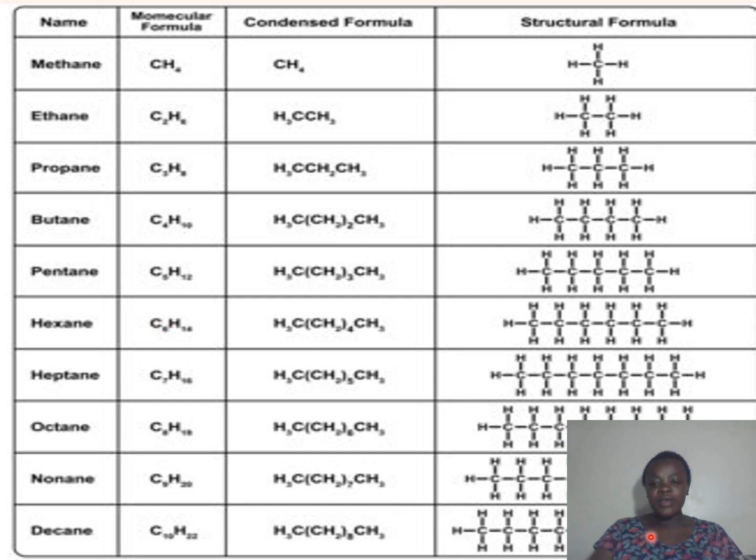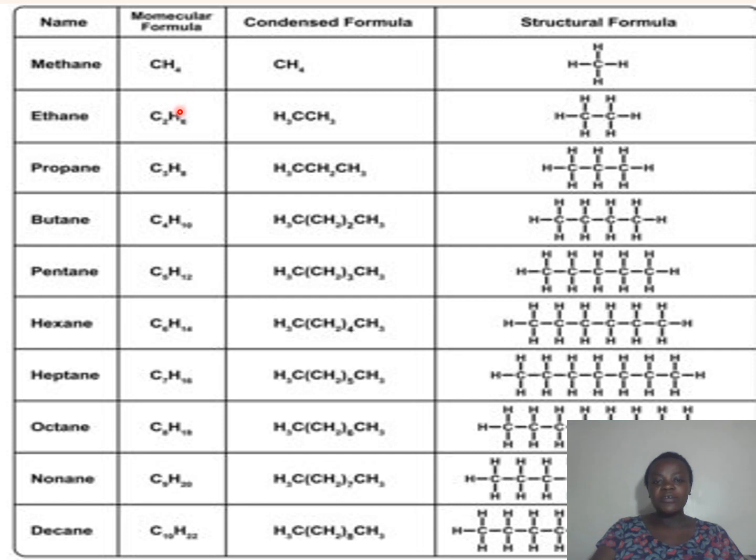So the first one we are going to look at, we have a table here. We have the name of the alkane, the next one is the molecular formula, and we also have a condensed formula and an open structural formula of these alkanes. We start with the first one, we call it methane. It has one carbon atom.